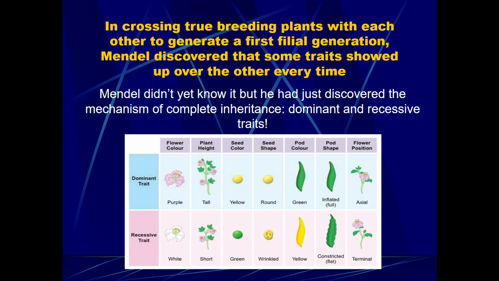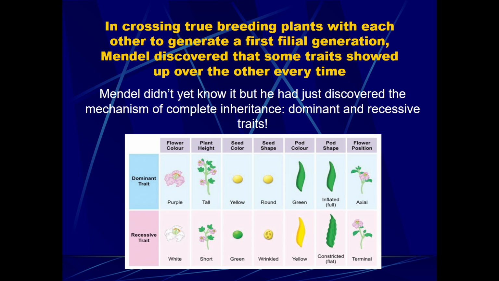Tall plants were dominant over short, yellow seeds over green, round seeds over wrinkled, and green pea pods over yellow pea pods, inflated over constricted pea pods, and flower position was dominant at the axial or end of stems that go all the way up the plant instead of just at the very tips or terminal.